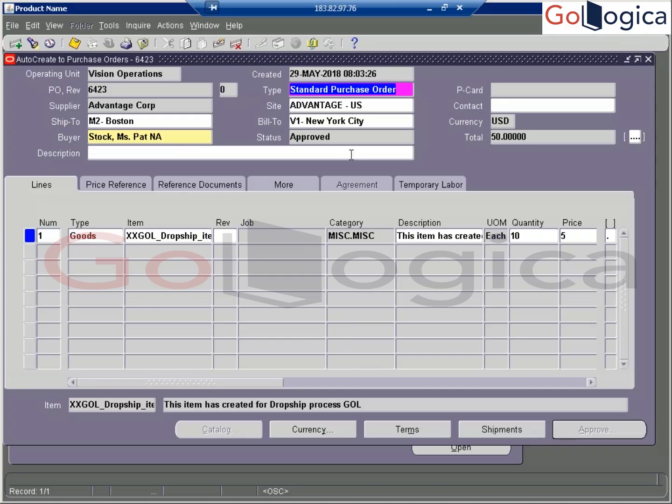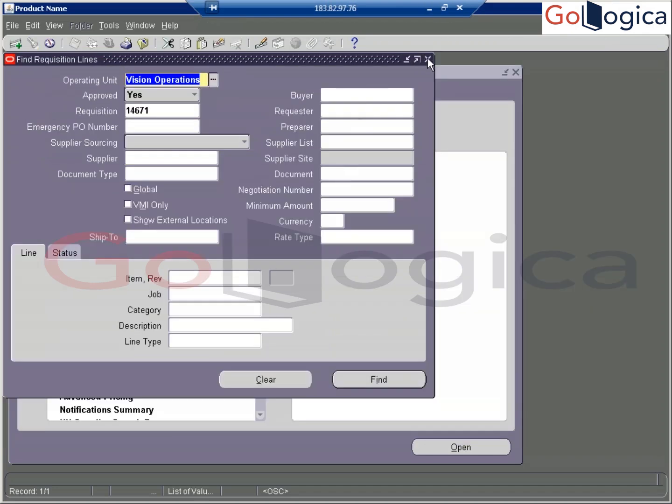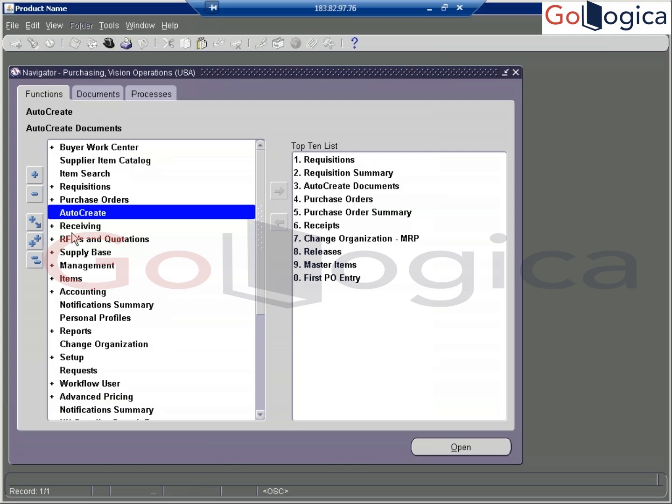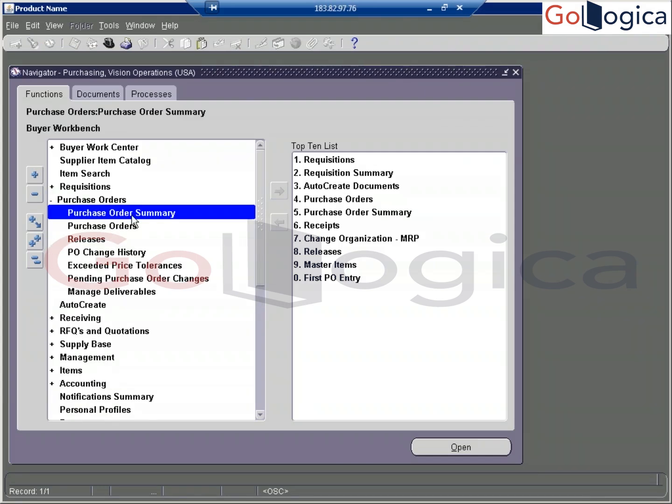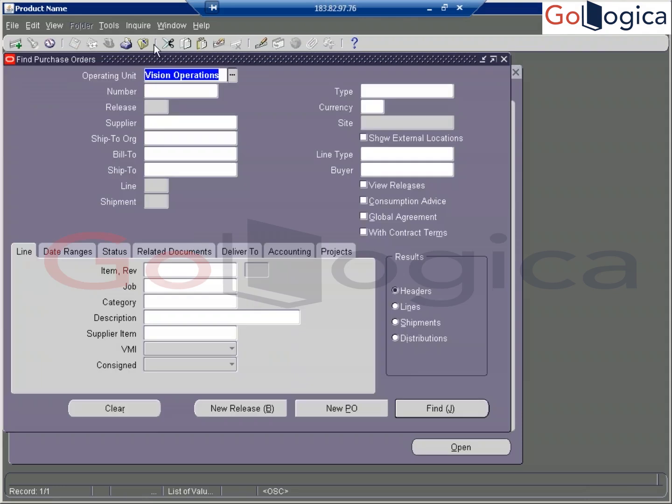Right. Now your PO is approved. Where can we see this PO approved after closing this form? Suppose someone is asking. At that time, go to purchase orders summary level, and you can find the already created purchase orders. Okay, created purchase orders you can see here.